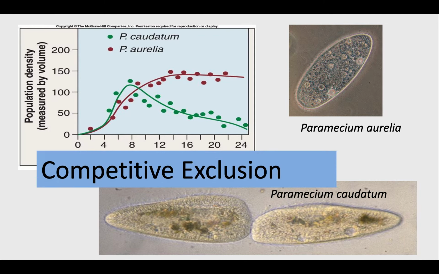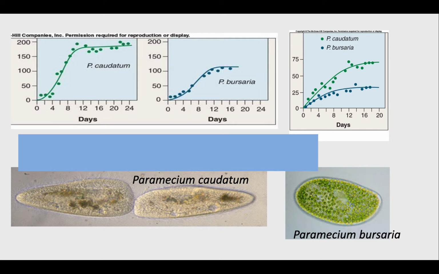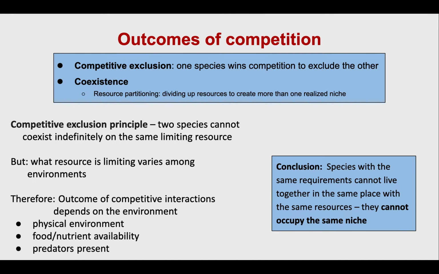But if we looked at the other 2 species of Paramecium, this green species and this blue species, when he grew them together, he saw that both of them still coexisted together. Neither one of them went extinct in that population. This would be an example of coexistence. So the resources that were needed by the green species and by the blue species didn't overlap enough for one to outcompete the other.